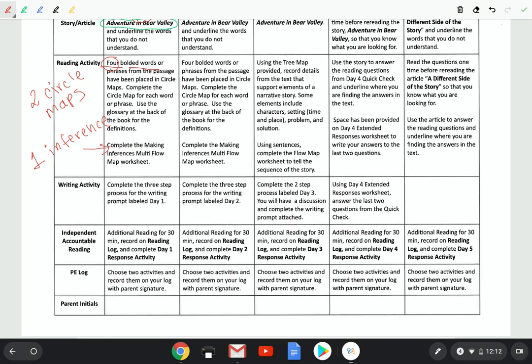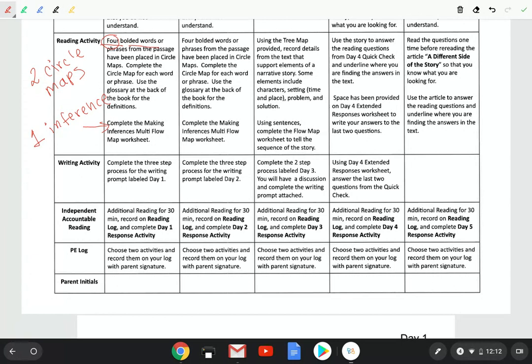And then the other task is to complete the 3-step process for the writing prompt. That one, I would like for you guys to do the whole thing. What that means is there's a thinking map, and then there's some short constructed response that you're going to write. You will be doing all of it, okay? So do all of this because it goes together. If you're going to be writing something, then you need to do some thinking map that would go with that writing. They go together. So those, you may do all of them.